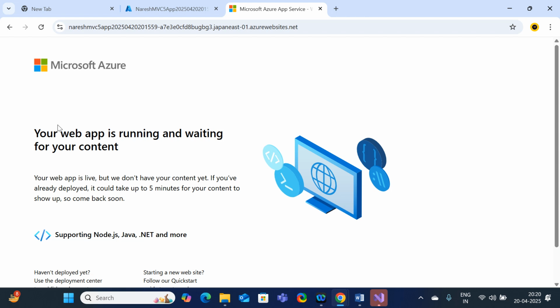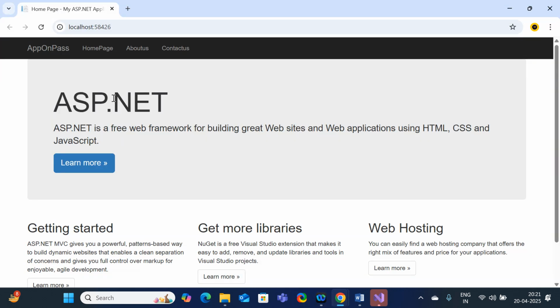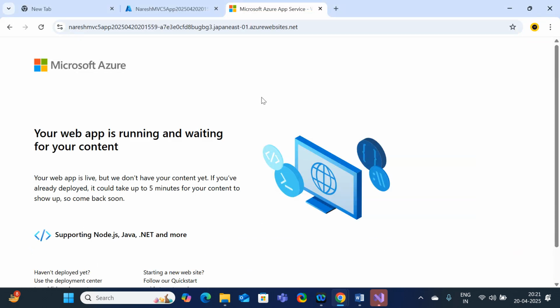Here if you observe, you will get a default page. It is clearly indicating that your app service is running fine, but my application has not yet been hosted on Azure App Services. The platform is ready, but the code is not ready. Once the code is successfully hosted, it will show the web portal, like earlier from my local machine. The same page will be replicated over here because this is my application code which I want to host over Azure App Services.